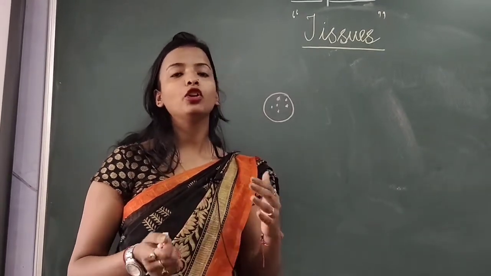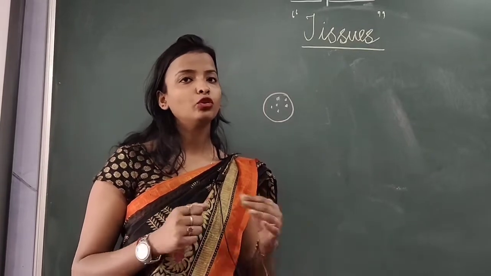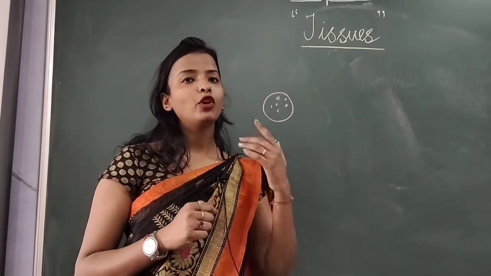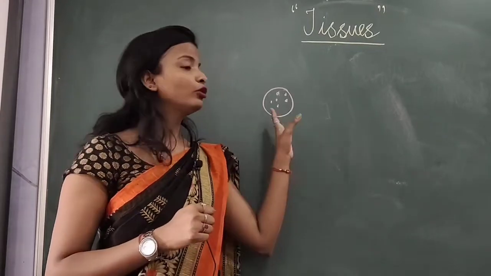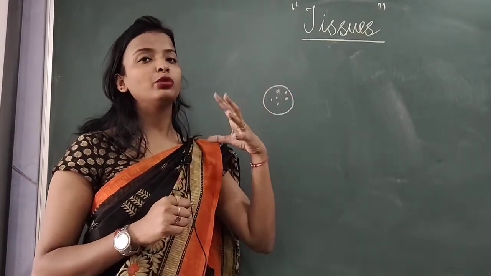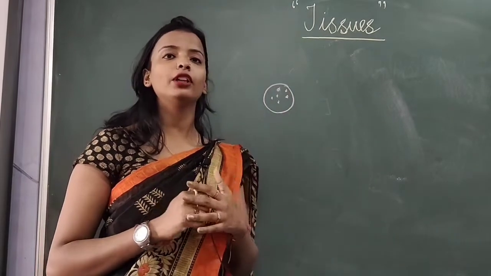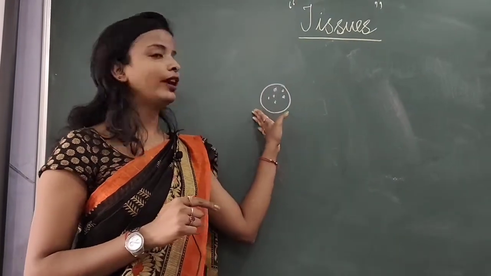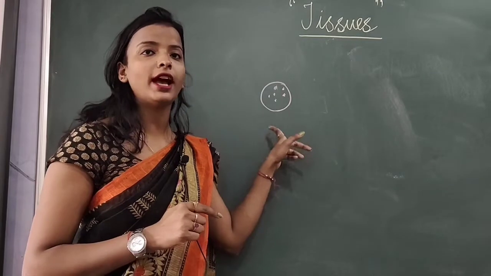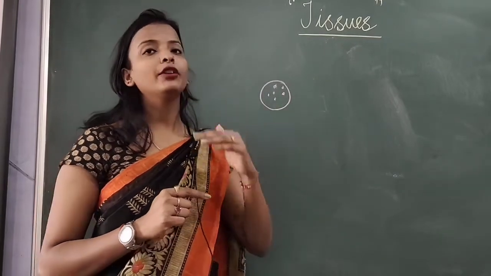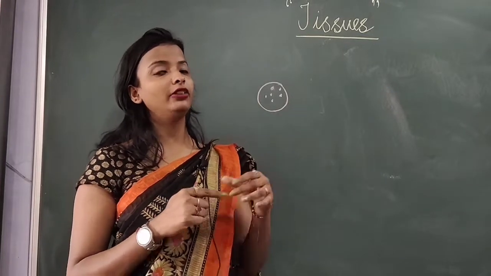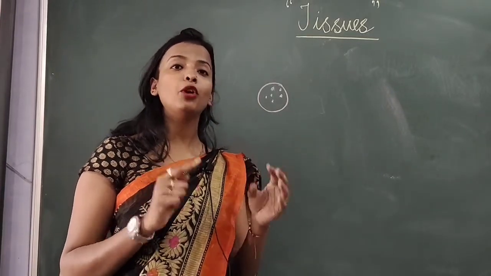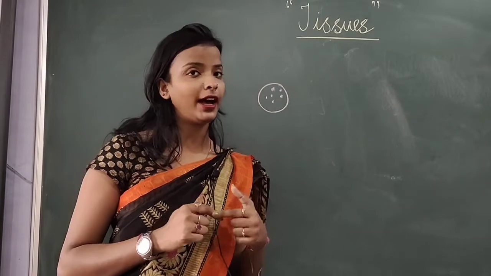Now what happened? What is the role of our eyes? To see. So is it possible that from one eye we can see and from the other eye we can smell? No. Why? Because all the cells or all the tissues that are present in our eyes are for the same function. So that is why tissues have the same origin and same function. Whatever cells or tissues are present in the eyes, all the tissues responsible for vision are present in the eyes.